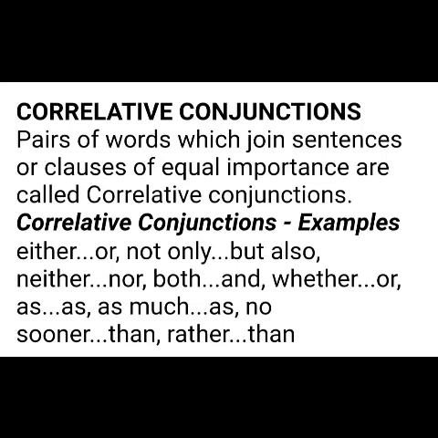Third one is neither nor. Fourth one is both and. Fifth one is whether or. Sixth one is as. Seventh one is as much as. Eighth one is no sooner than. And ninth one is rather than.